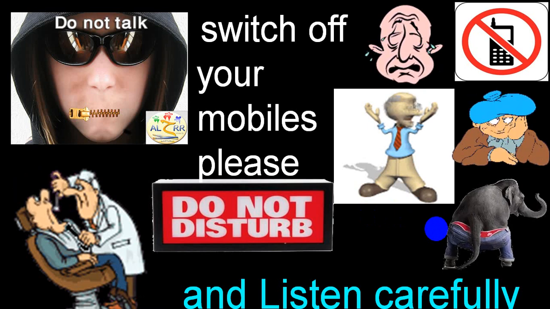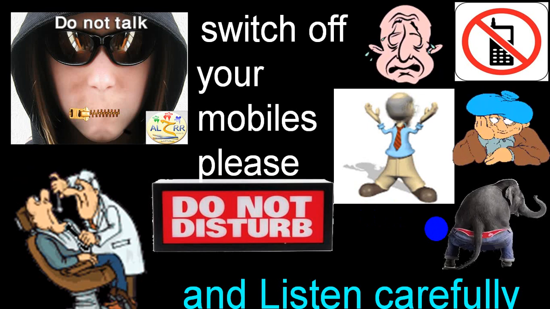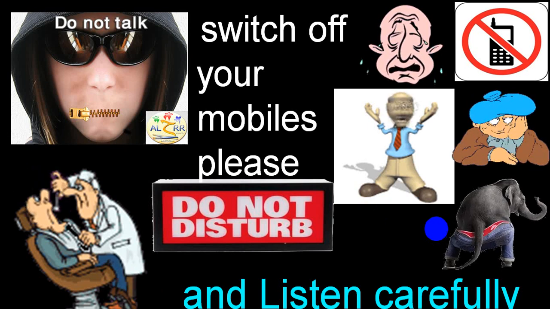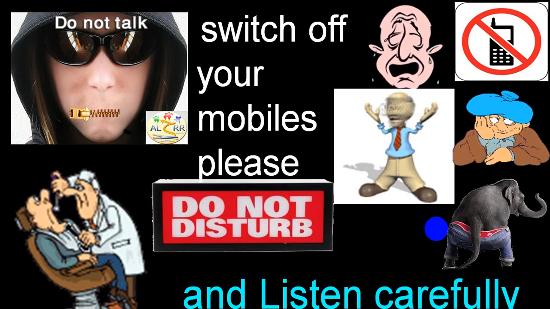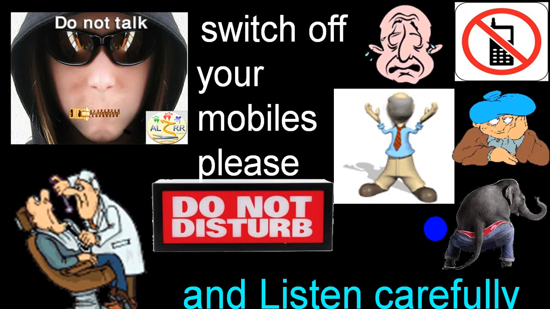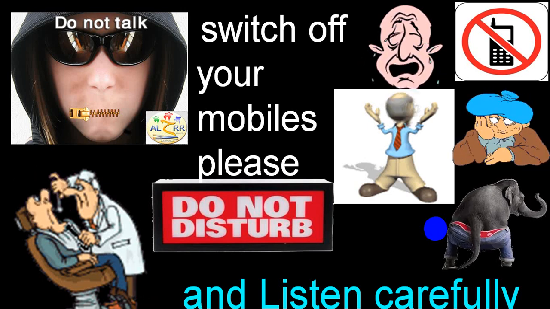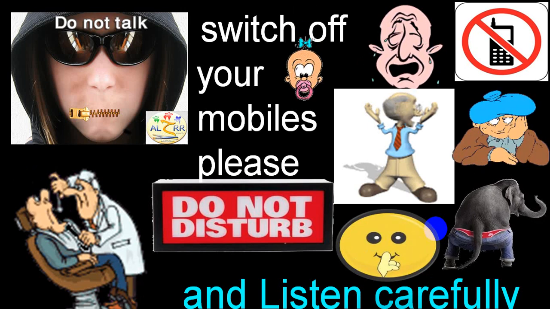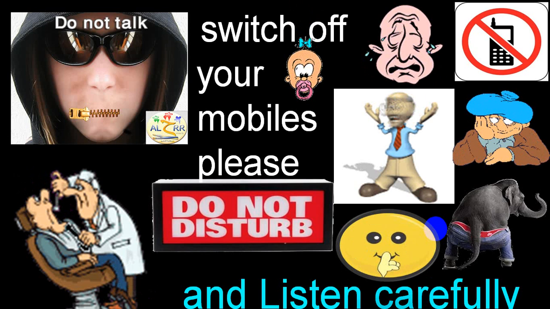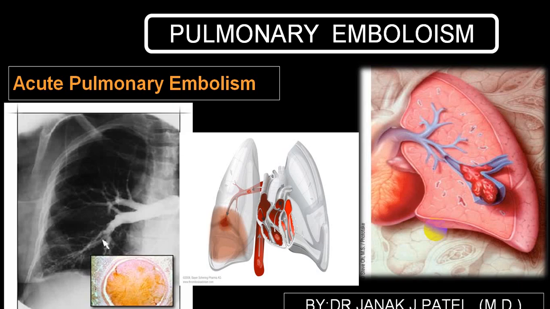Today we'll be discussing another interesting topic, pulmonary embolism, which is common, and the most common cause for pulmonary embolism is DVT. So a little portion of DVT we'll also be discussing together. Regarding DVT, we'll be discussing it separately in a separate lecture. Pulmonary embolism can be acute, or can be chronic thromboembolic phenomena.